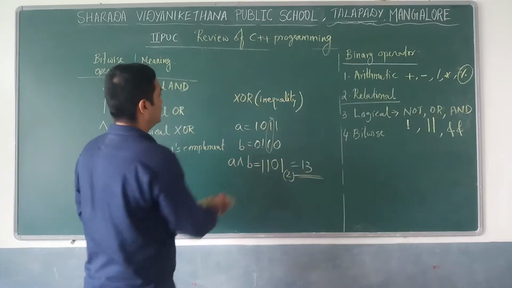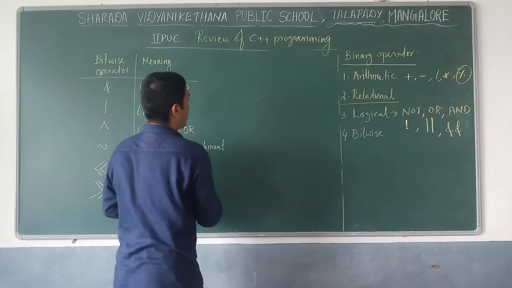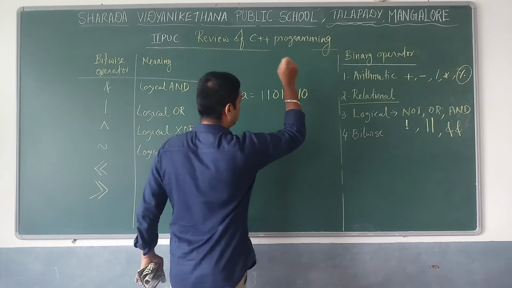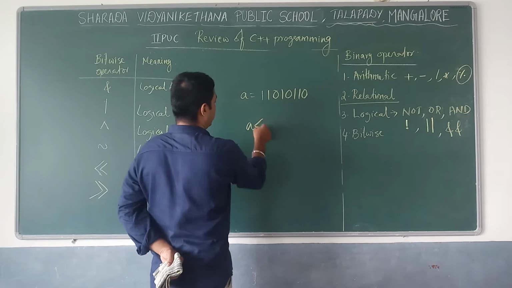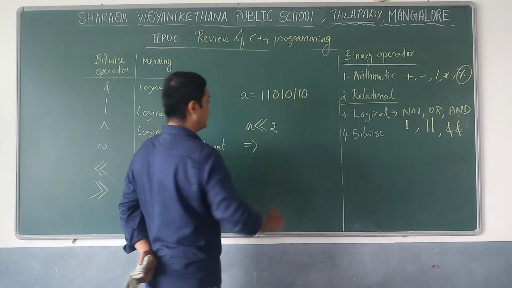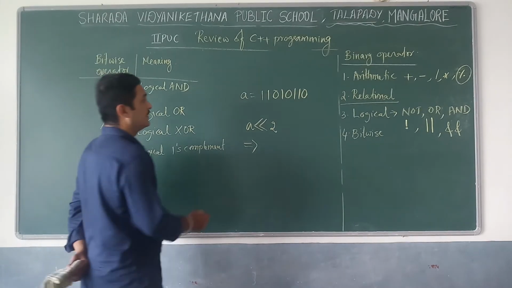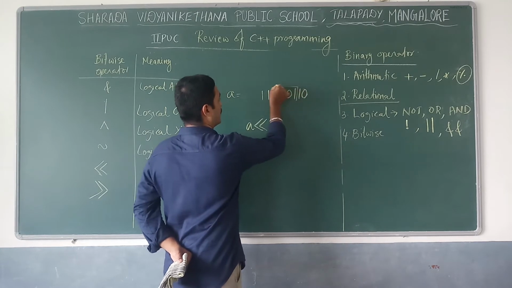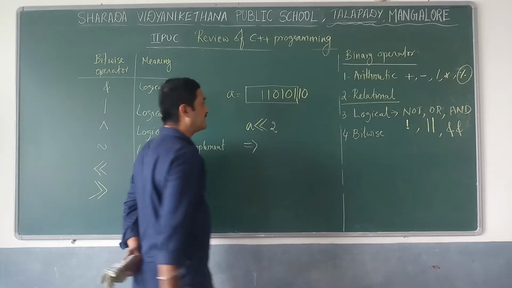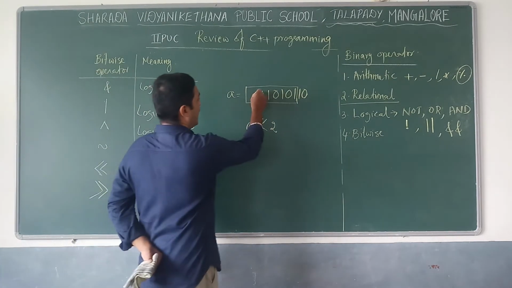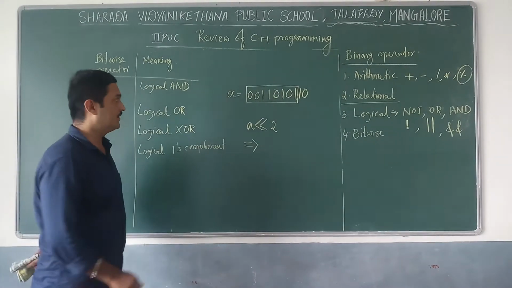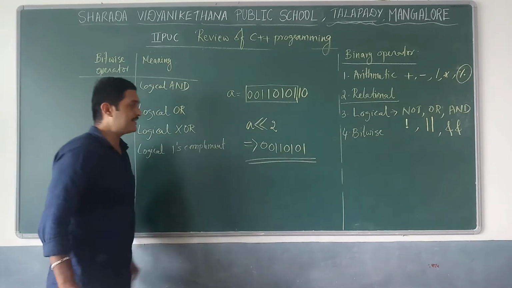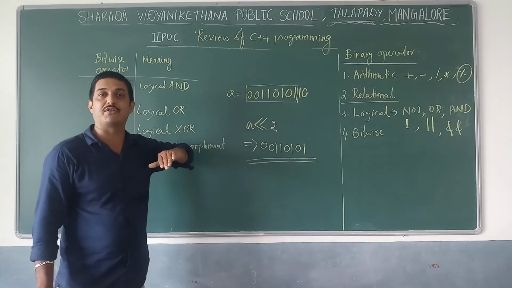See, A equal to 1 1 0 1 0 1 1 0. A left shift 2, that implies here two elements or two digits will be ignored, and we have to add 2 zeros from the left. So the answer is 0 0 1 1 0 1 0 1. Okay, this answer is the result of this particular operation, left shift.